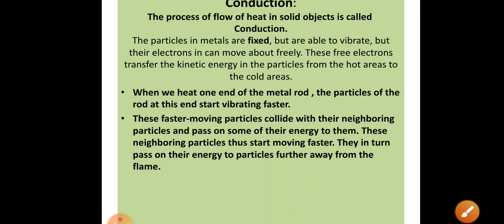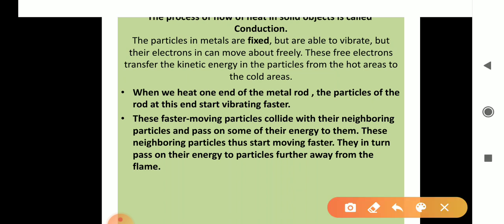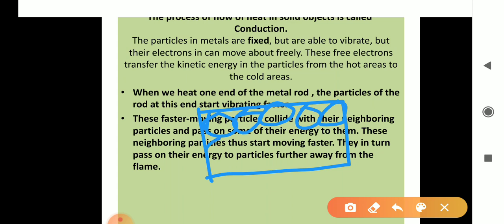Let's start today's topic. It is conduction. What is conduction? It is the flow of heat in solid objects. In solids, suppose these are the molecules of the solid. In the solid, the molecules are tightly packed to each other. They can vibrate at their position when we increase the temperature.